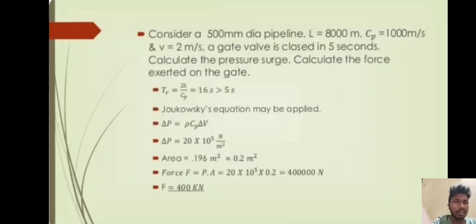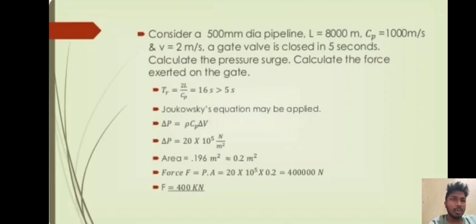For example, let's take a problem. Consider a 50 mm diameter pipeline, length is equal to 5000 meters, Cp is equal to 1000 meter per second and V is equal to 2 meter per second. A gate valve is closed in 5 seconds. Calculate the pressure and the force exerted on the gate. Tr is equal to 2L by Cp. From this formula, we get 10 seconds, which is greater than 5 seconds. Joukowski equation may be applied.